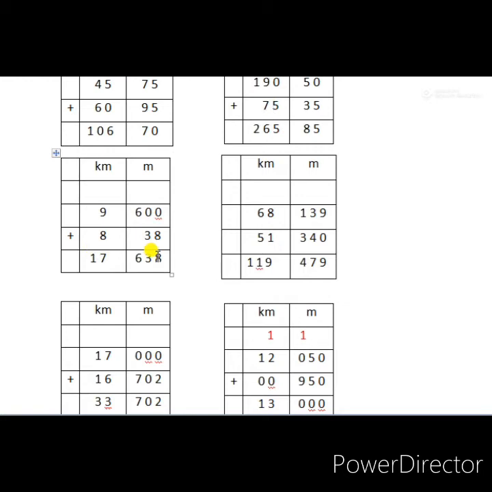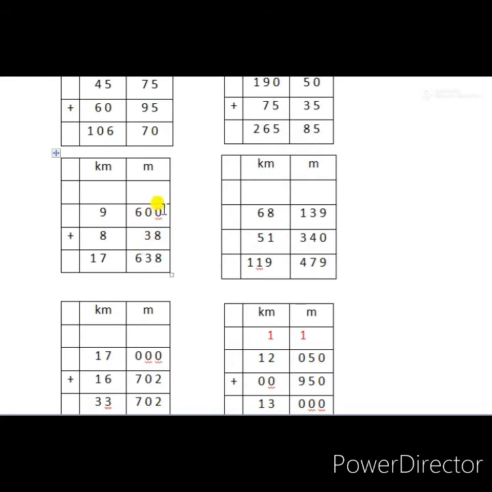When we are writing this 38, there are 2 digits only. That time we have to start from the right hand side, that means from the ones place, tens place and hundreds place. In this way we have to take. Don't write 38 just under the 6 and 60.